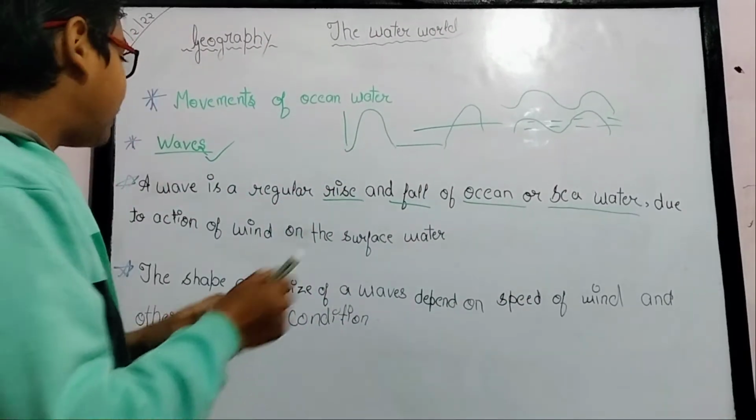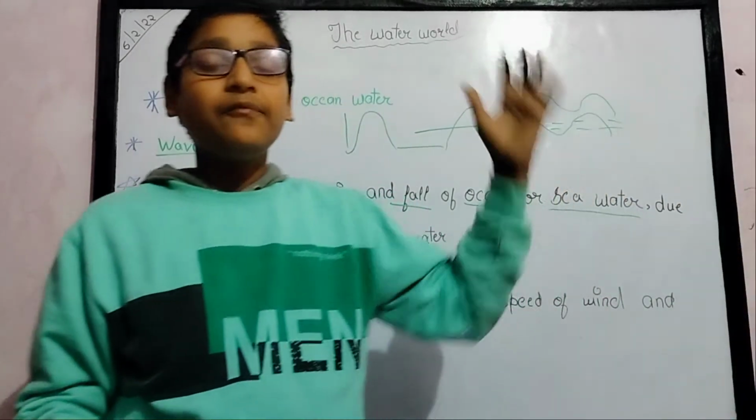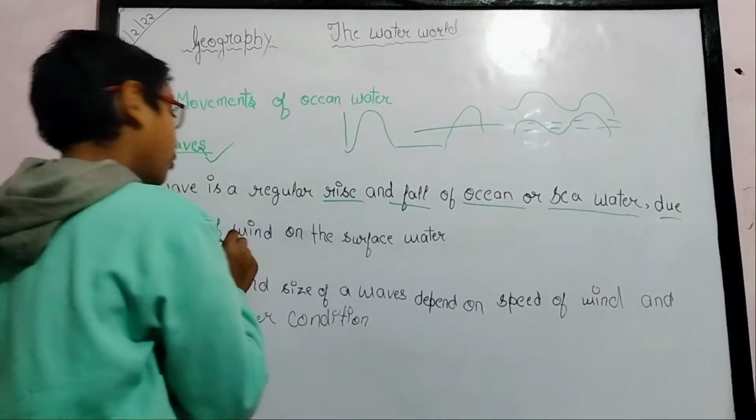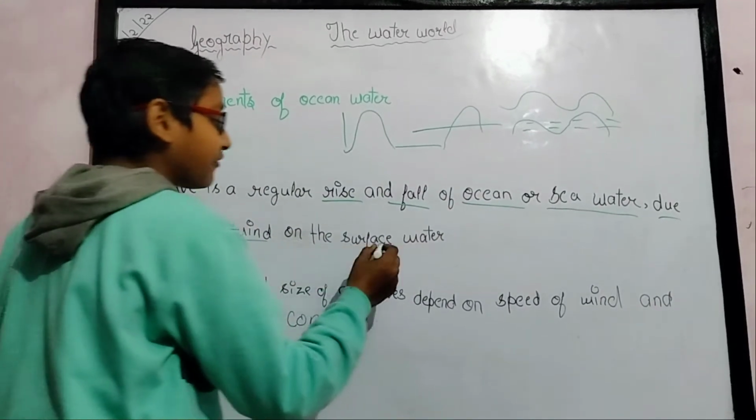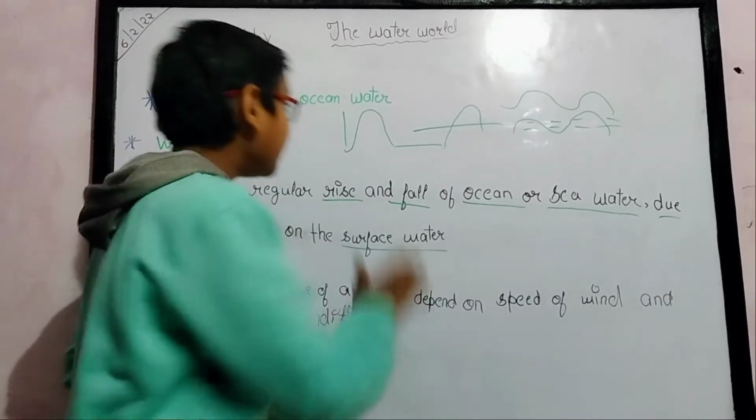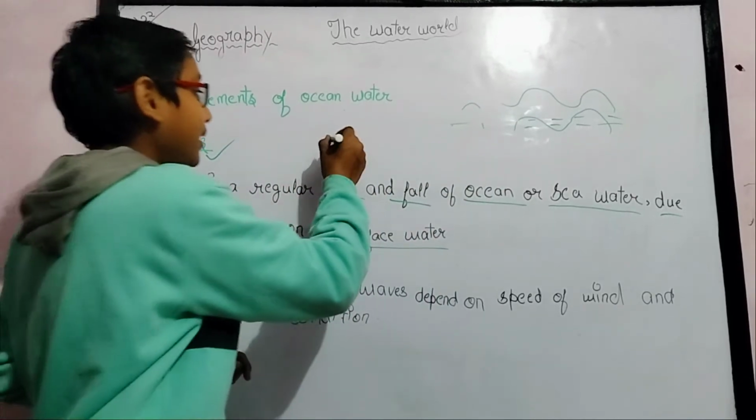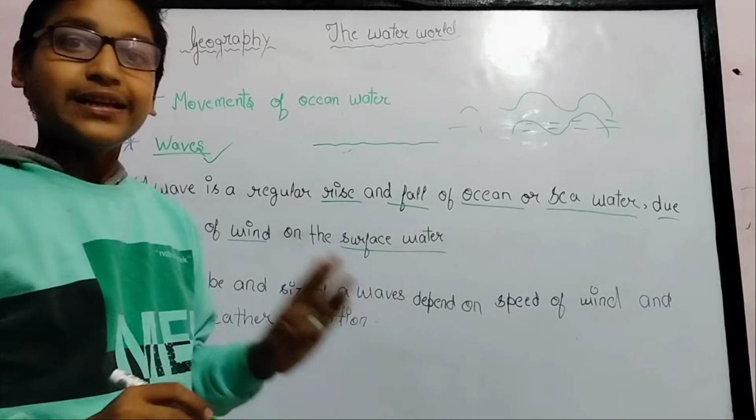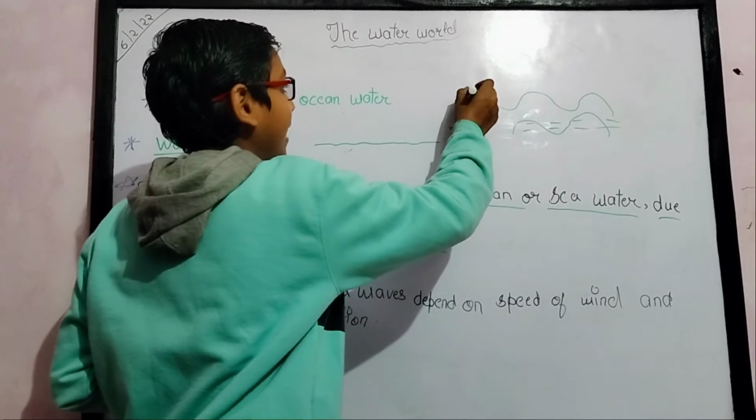How are these waves formed? What are the factors that form waves? Waves are formed due to the action of wind on the surface water. Suppose this is the ocean water, stable, with no waves, and the winds are blowing.